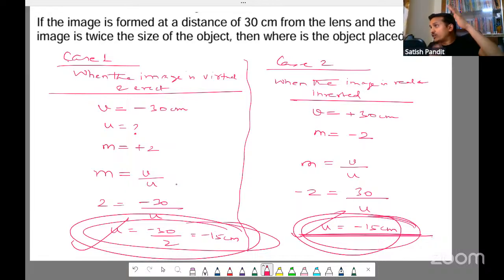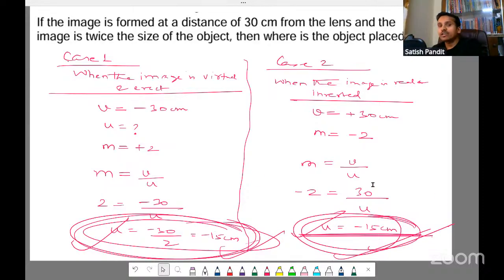We are going to get a magnified real image when the object is between F1 and 2F1, right? Then only you'll get a magnified real image beyond 2F2. So this is that case. Here, if you take virtual erect, this U is minus 15, which means it is between the optical center and F1. So although both are the same, they mean different things. I hope you have understood. But since they have given the diagram, please take this case alone. In the answer key also, they have taken only one case, that is this one.